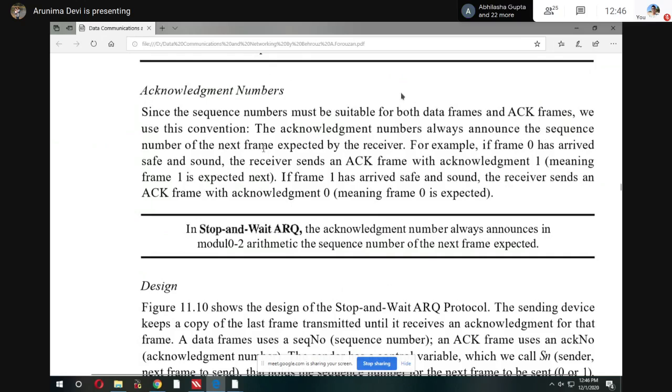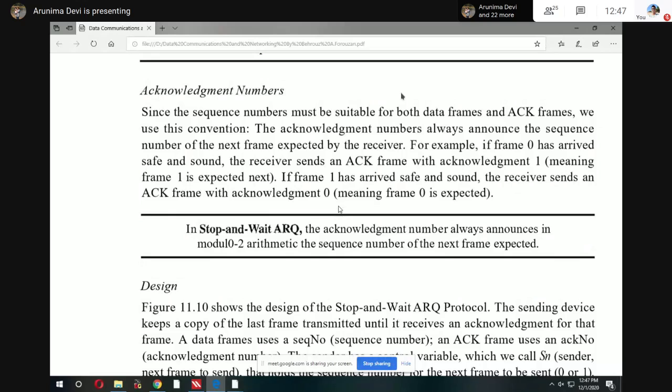That means suppose you are sending frame number 1. If frame number 1 has arrived safe and sound, the receiver sends an acknowledgement frame with acknowledgement 0. That means their numbers are different. Suppose you are sending frame number 1, so your acknowledgement number is not 1, it is 0.